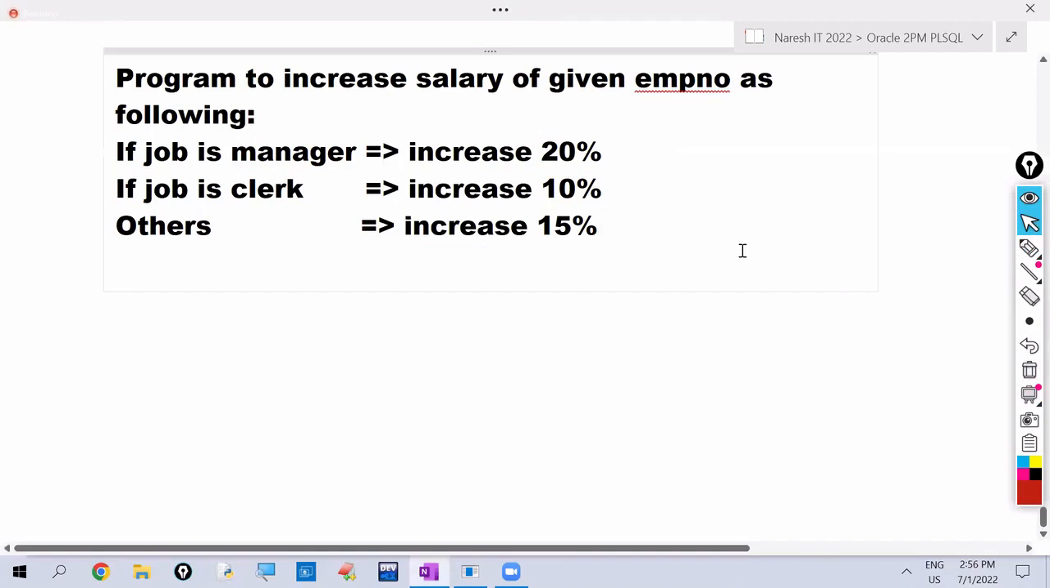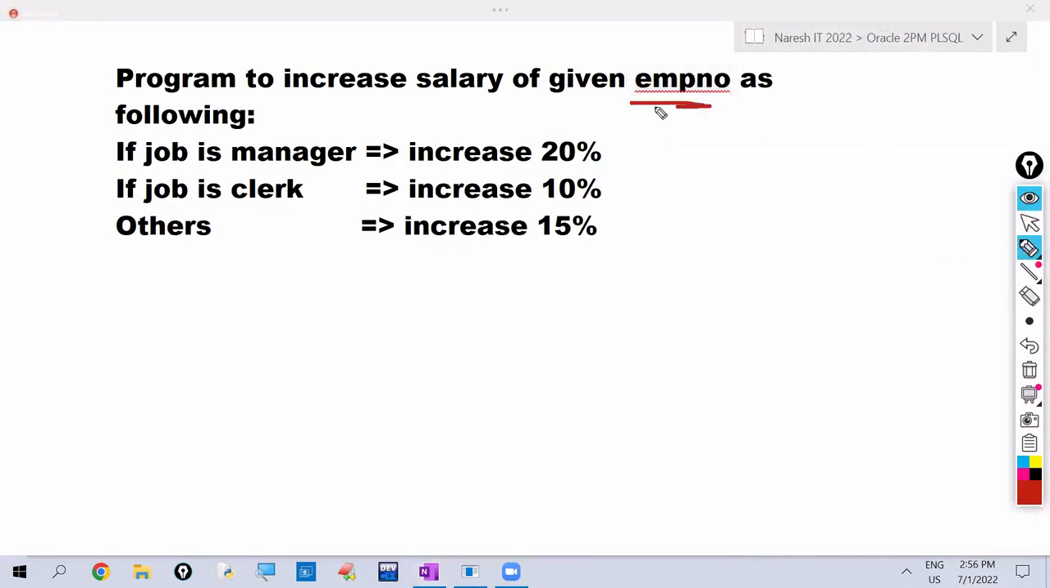So what do we have to do now? First, read the employee number. After that, we have to find the job of this given employee number, because based on the job we want to increase the salary. So here we are giving the employee number, and for that given employee number we have to find the job.